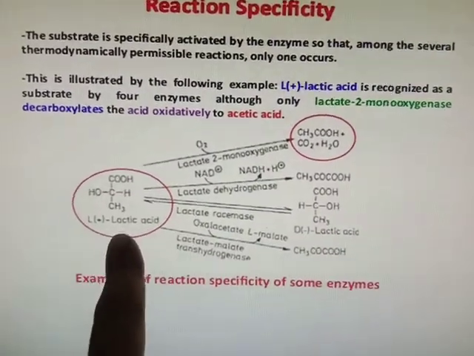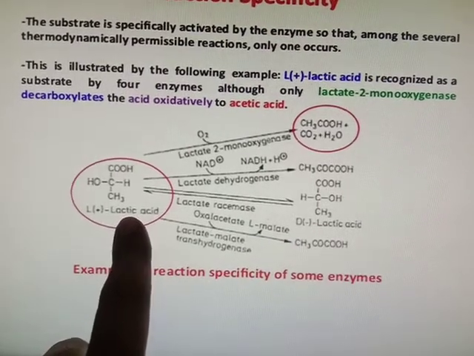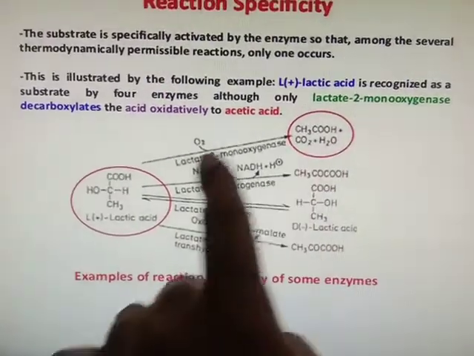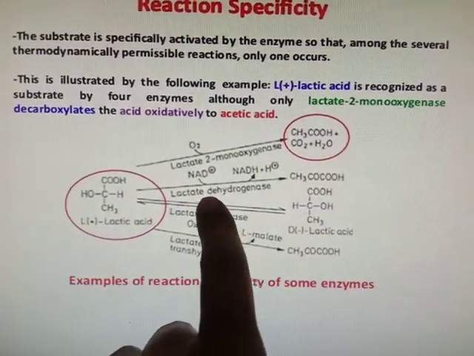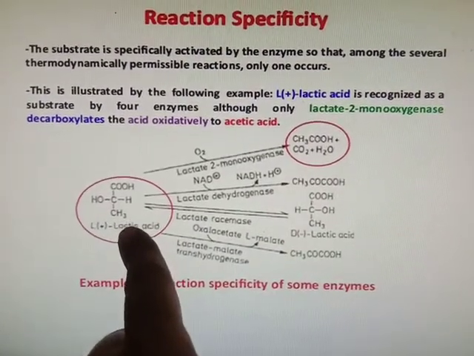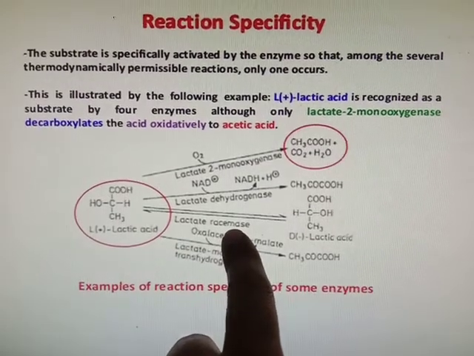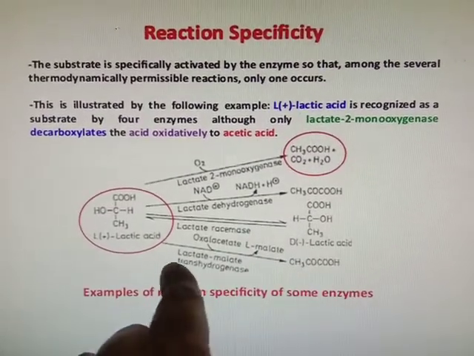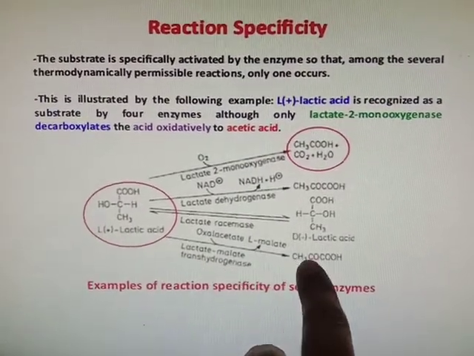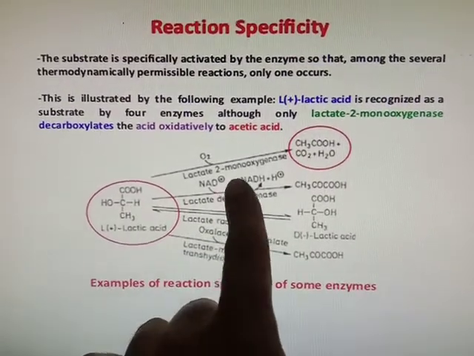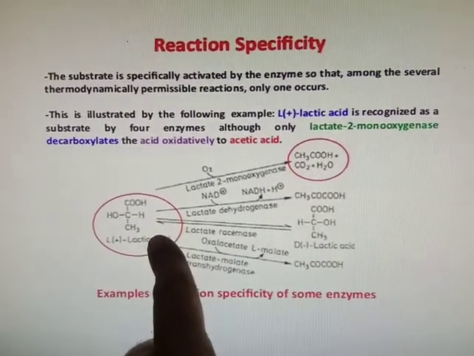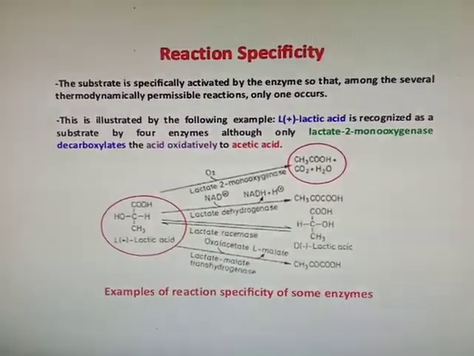Here, for example, is lactic acid. This is the single substrate. Now it will be acted on by lactate monooxygenase to form a different product. The same lactic acid will be acted on by lactate dehydrogenase, a different enzyme, to form a different product. Again, the same lactic acid will be acted on by lactate racemase, a different enzyme. Then again lactic acid is acted on by lactate malate transdehydrogenase to form a different product. Meaning the same substrate will be acted on by different enzymes and form different products. So here reaction specificity depends on the enzyme.